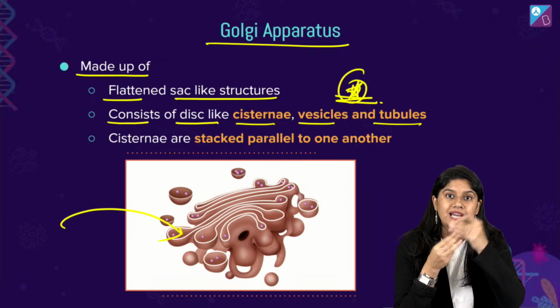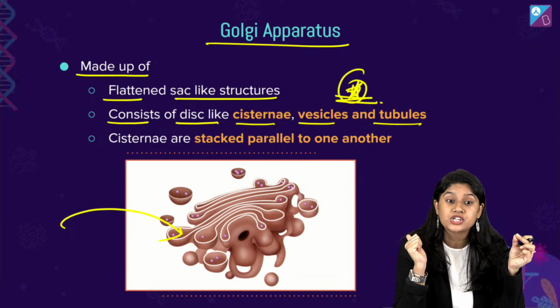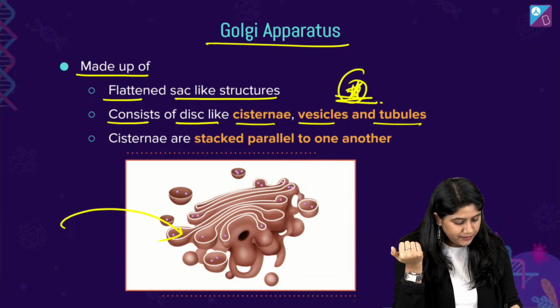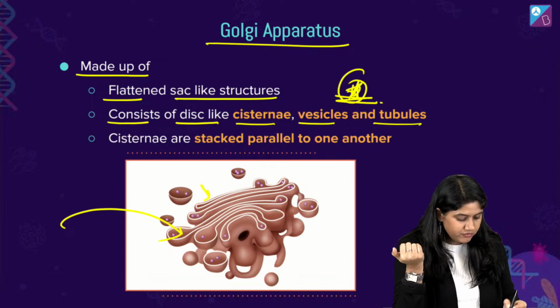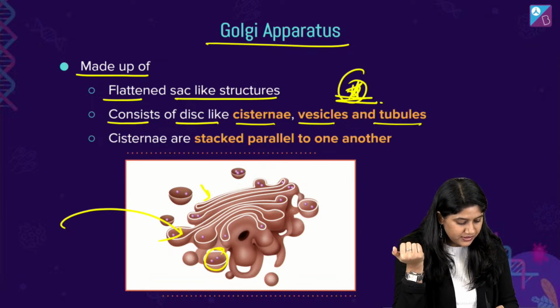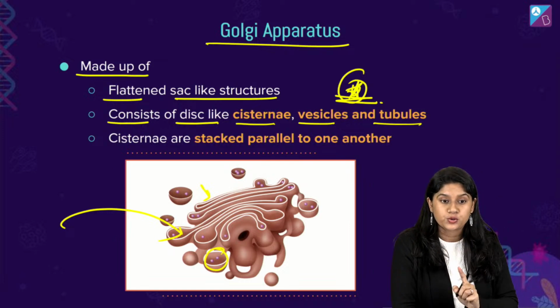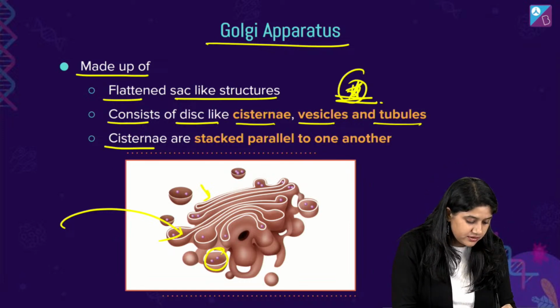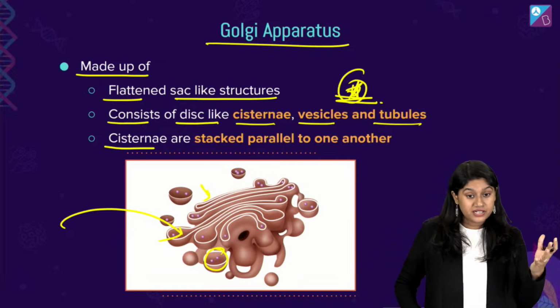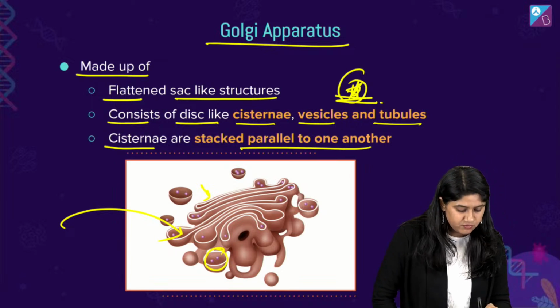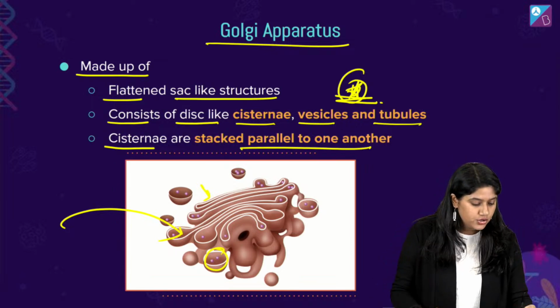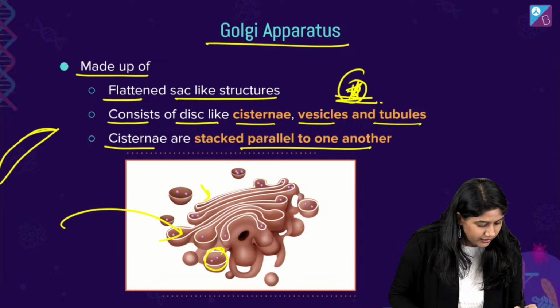So they have 3 different types of small modification in the shape, right? Or we can say first there are cisternae, then vesicles, and of course we will see some tubular structures also. And these cisternae are stacked onto each other, which is very similar to the ER. So these are stacked also.